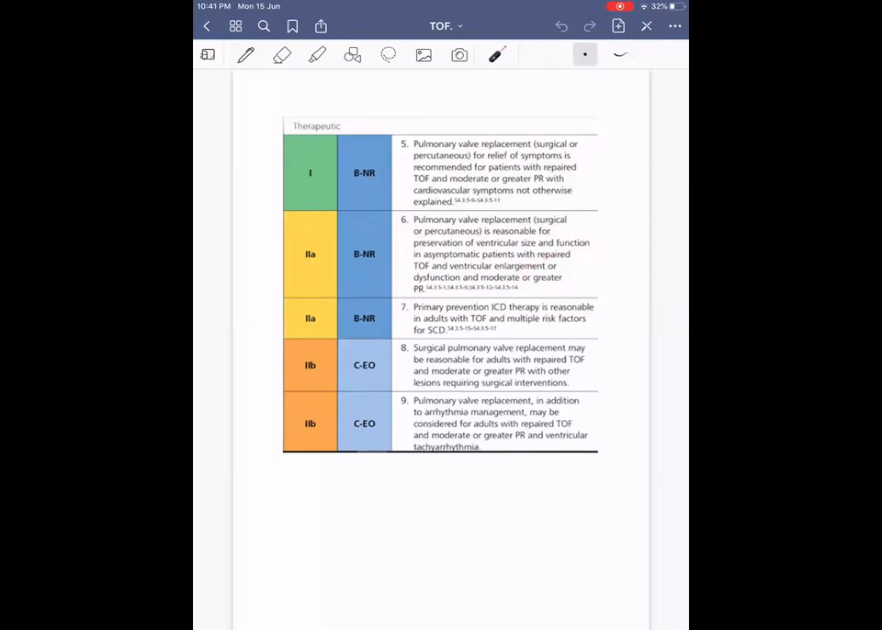Primary prevention ICD therapy is reasonable in adults with multiple risk factors for sudden cardiac death, like prolongation of QRS, RV dysfunction, LV dysfunction. If multiple risk factors are there, then they can be considered for ICD implantation as a class 2 indication. Then surgical pulmonary valve replacement may be reasonable for adults with repaired TOF with moderate or greater PR and other lesions requiring surgical interventions. Like if they have RVOT restenosis, then they may require surgery. That becomes a class 2B indication. Pulmonary valve replacement in addition to arrhythmia management may be considered for adults with repaired TOF and moderate or greater PR and ventricular tachyarrhythmias as a class 2B indication.